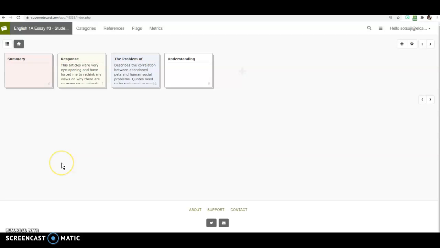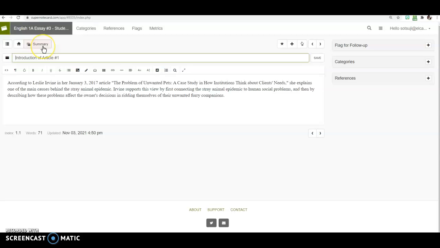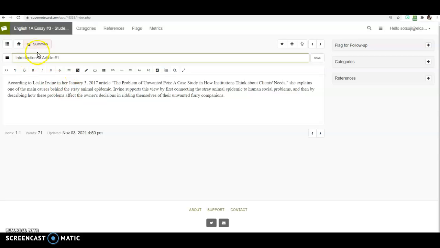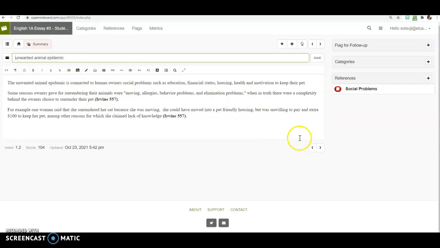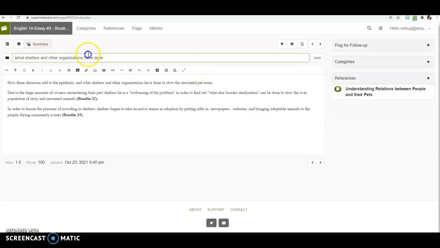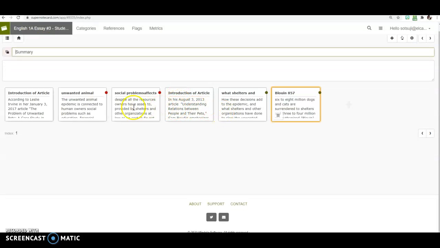So let's take a look at a student sample. She has the summary and response. Those are the two decks that she has. The summary has the introduction of article number 1, using the summary article source introduction formula. Then the next card she has is something from the article, and another one from the article. Here's the introduction of article number 2. She's using the formula again. Then she has another quote that she wants to use, and another quote. She decided to use 4 cards in here.